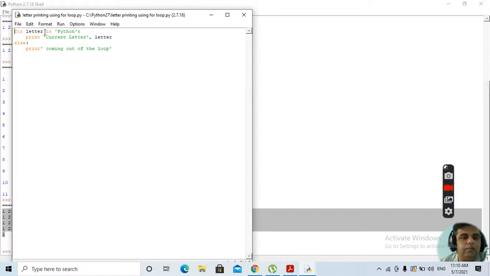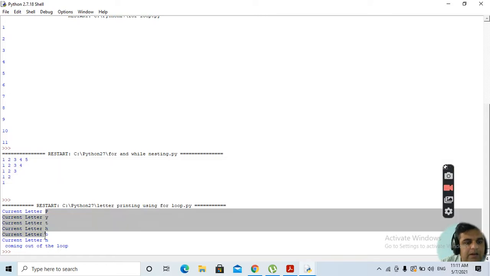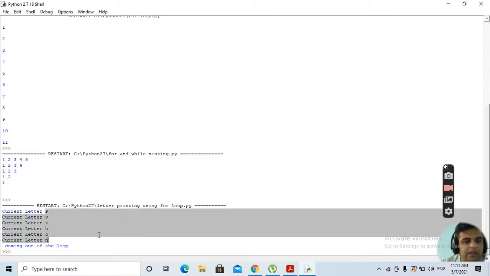Suppose we have the string Python, and for letter in it we want to print all the letters. We'll write print current letter, comma, letter. Okay, else we'll print coming out of the loop. Just see, we'll save it with Ctrl S. This will print all the letters of Python.